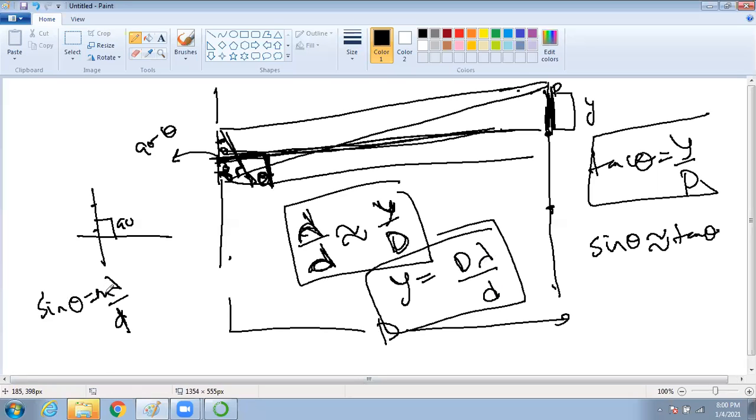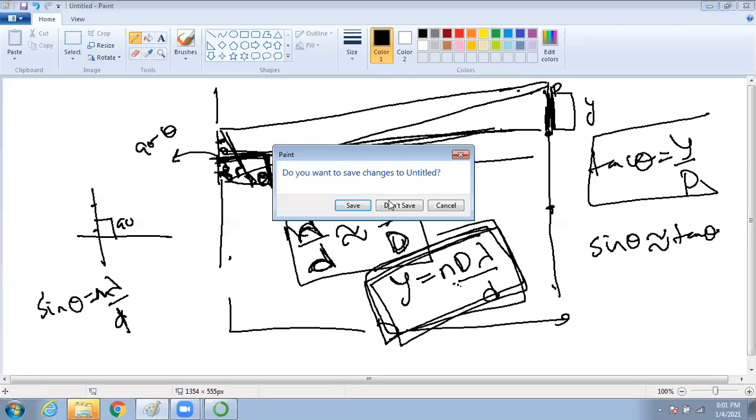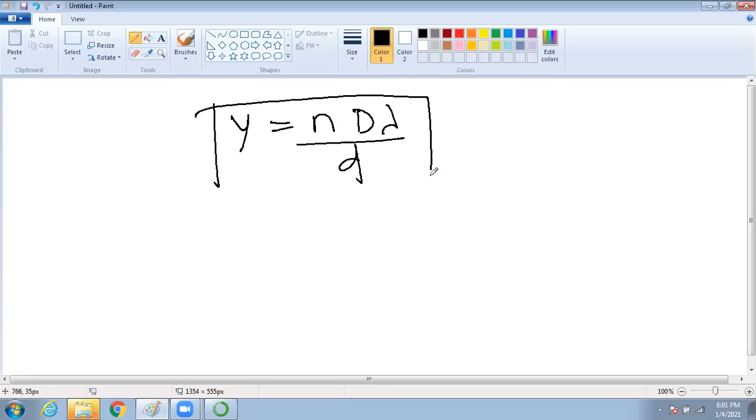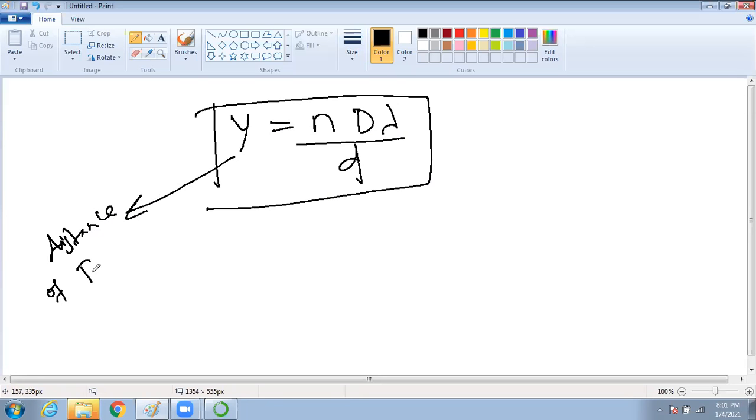So here I had n. Why did I miss n? That's okay, because we are considering the first fringe. So you can add n here also, n lambda. So it will be y equals n D lambda by d. This is a generic formula to find the fringe width. What is y? It is the distance of the first bright from the center.